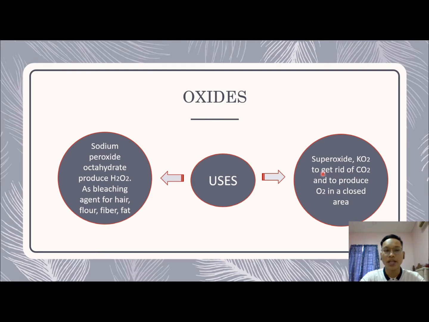So first one is sodium peroxide octahydrate, which produces H2O2 as a bleaching agent for hair, flour, fiber and also fat. Second one is superoxide KO2, used to get rid of carbon dioxide and to produce oxygen in a closed area.